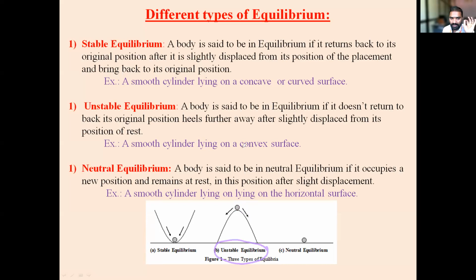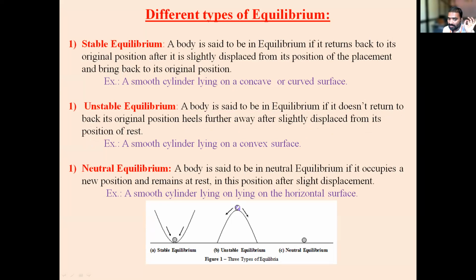Okay, see the definition, it goes like this. A body is said to be in unstable equilibrium if it does not return back to its original position and heels further away after being slightly displaced. Heels means moves. It moves away after being slightly displaced from its original position of rest. Initially, it was in rest position.